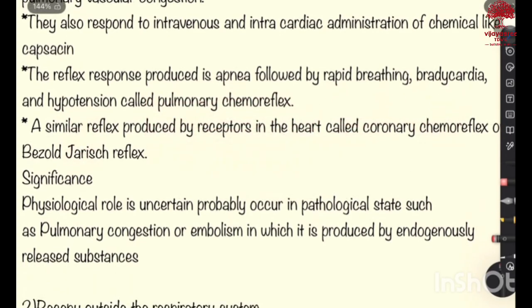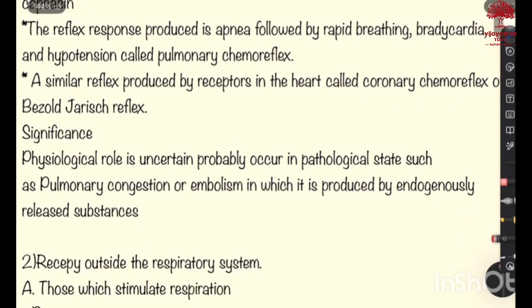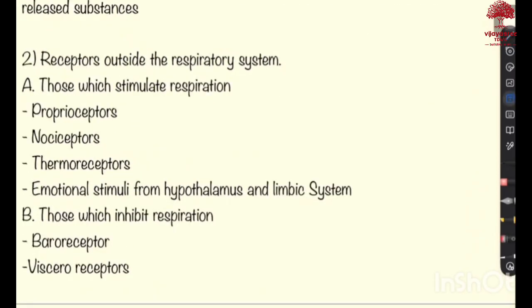A similar reflex produced by receptors in heart is called coronary chemoreflex or Bezold-Jarisch reflex. Its significance is that the physiological role is uncertain. Probably it can occur in pathological states such as pulmonary congestion or embolism, in which it is produced by endogenously released substances. And the last one is receptors outside the respiratory system.